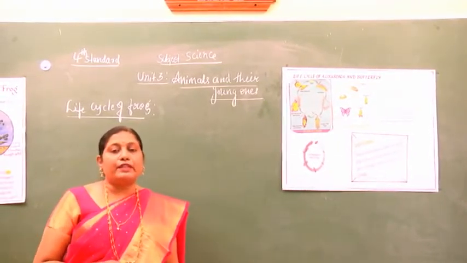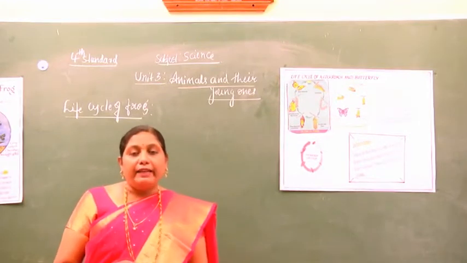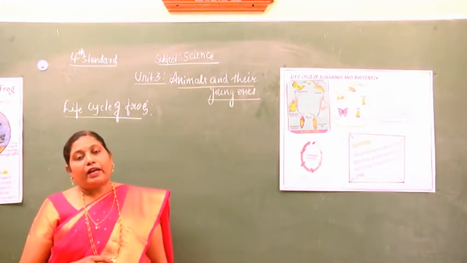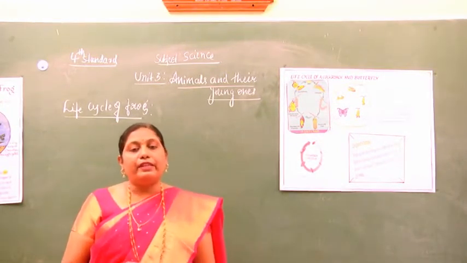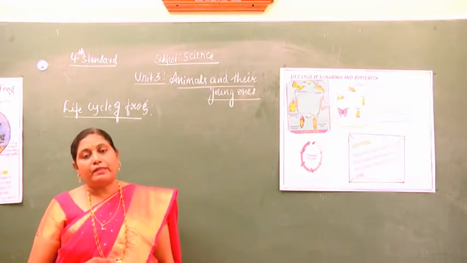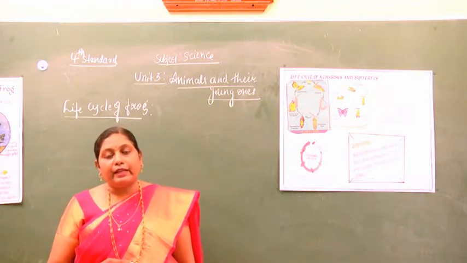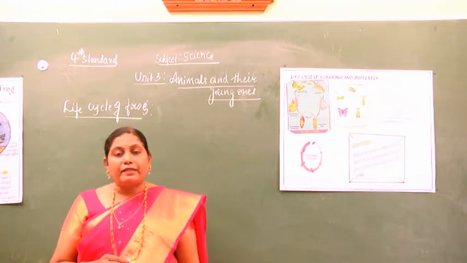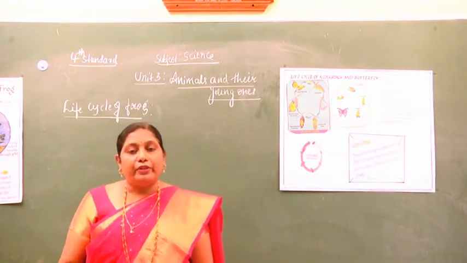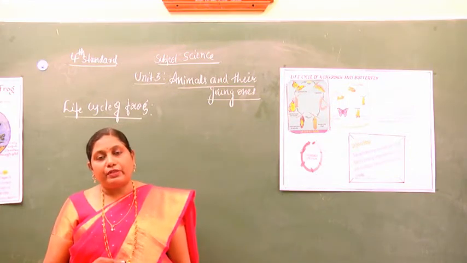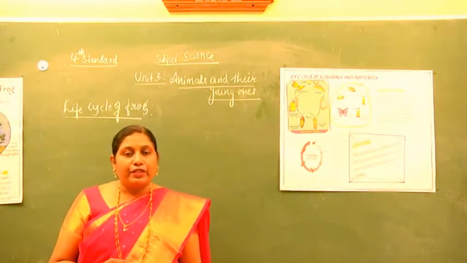First we discussed the concept of egg laying animals. Under egg laying animals we discussed how birds lay eggs, and how the eggs are converted into young ones, called chicks.